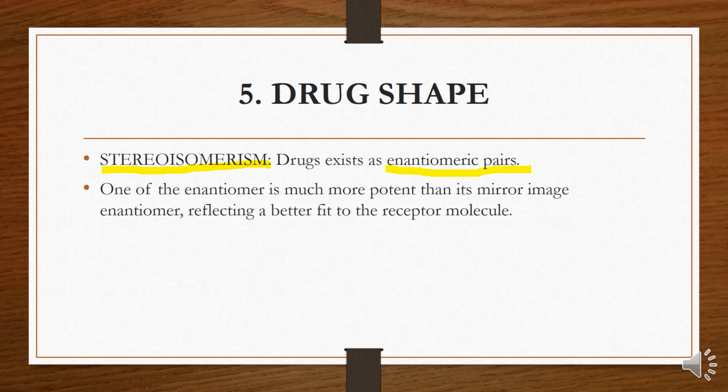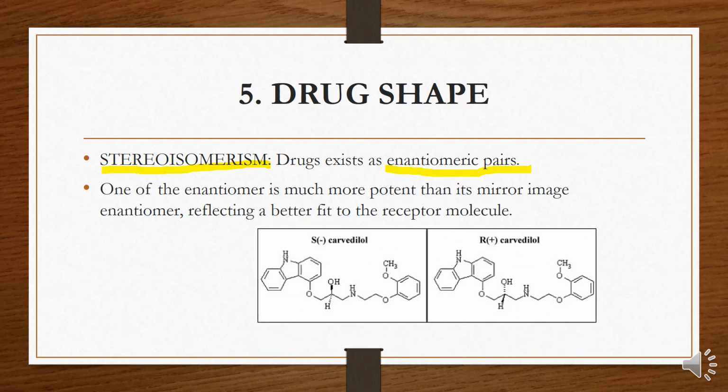The more active enantiomer at one type of receptor site may not be active at another receptor type. Example, a type that may be responsible for some other effect. Here we have an example of carvedilol, that is a drug that interacts with adrenoceptors. It has two enantiomers, S enantiomer and its mirror image R enantiomer. The S enantiomer is a more potent beta blocker, whereas the R enantiomer is 100-fold weaker at the beta receptor.